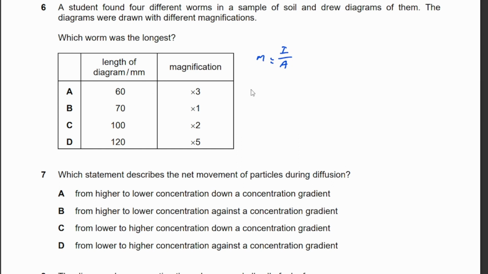So therefore, 60 divided by 3 will be 20, 70 divided by 1 will be 70, 100 divided by 2 will be 50, and 120 divided by 5 will be 24. So out of these four, the longest worm would be B. Okay.